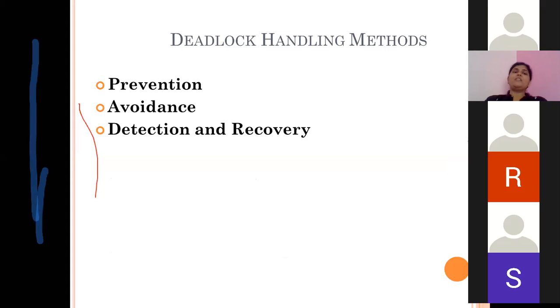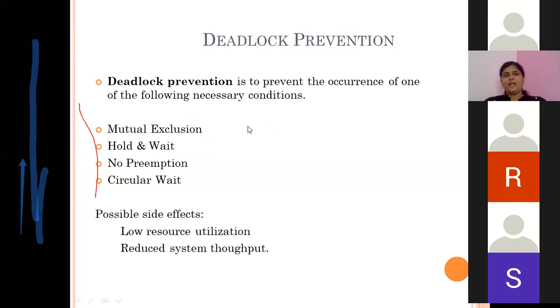Either we can prevent the deadlock or we can avoid the deadlock, or if the deadlock is already there, we can detect and recover from it. We always say prevention is better than cure. That's why we are all at home to prevent the corona. In the same way, we will prevent the deadlock by using the prevention algorithm. Now, how to prevent the deadlock?